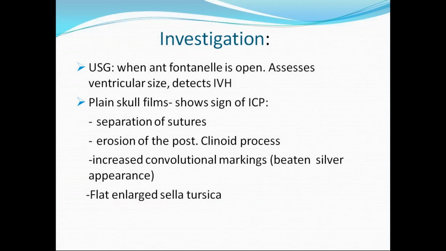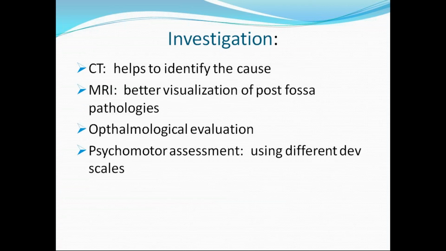Next, to the investigation part. First, if the anterior fontanelle is open, go for an ultrasound to assess ventricular size and also to detect any intraventricular hemorrhage. Then go for a plain skull X-ray to see the signs of raised intracranial pressure. We can appreciate separation of sutures, and we see erosion of the posterior clinoid process. And also we can appreciate increased convolutional markings. We call it beaten silver appearance, and a flat enlarged sella turcica can be seen in a plain skull X-ray.